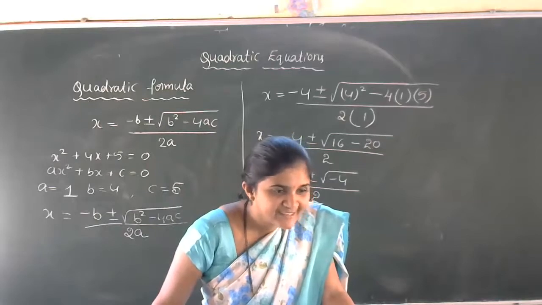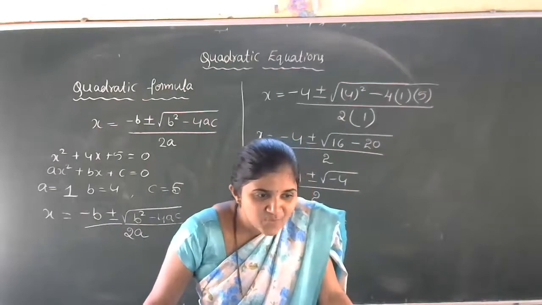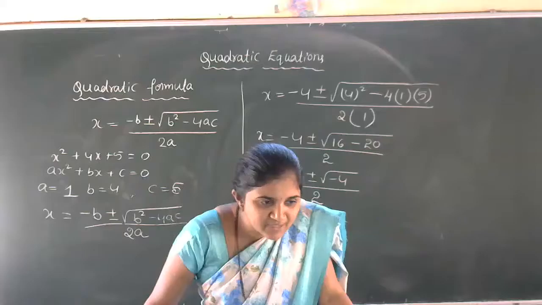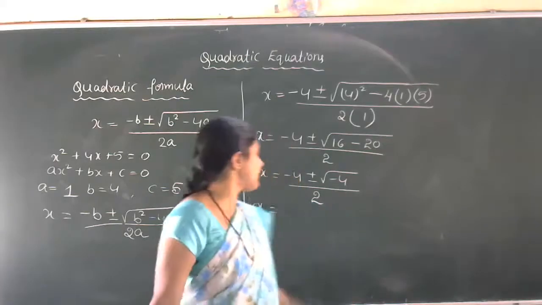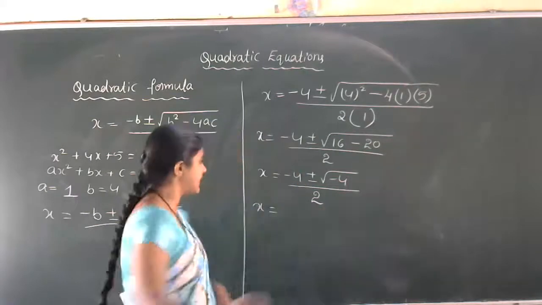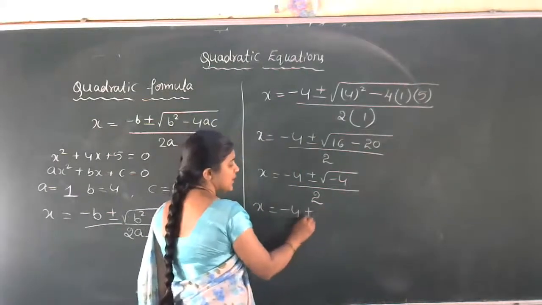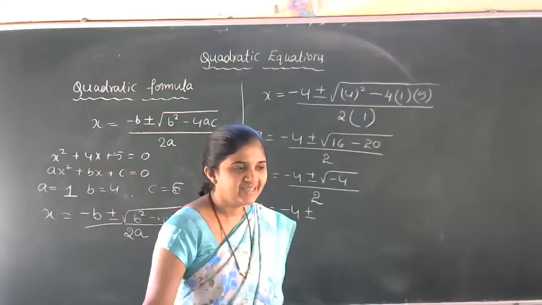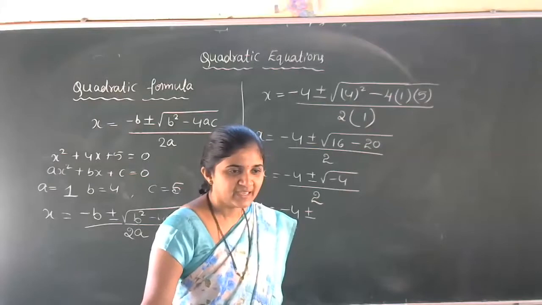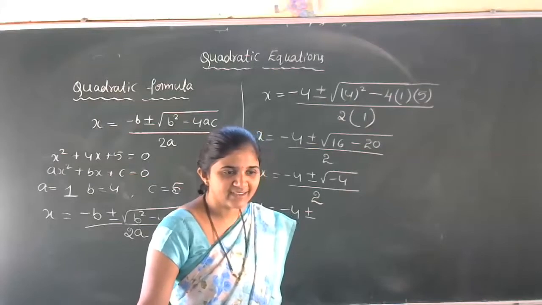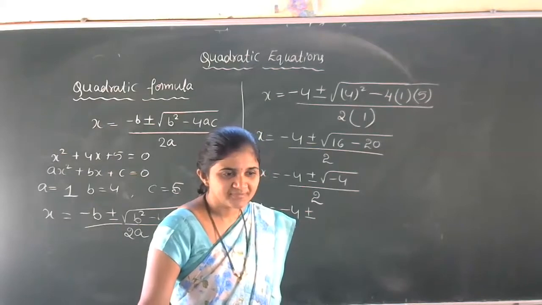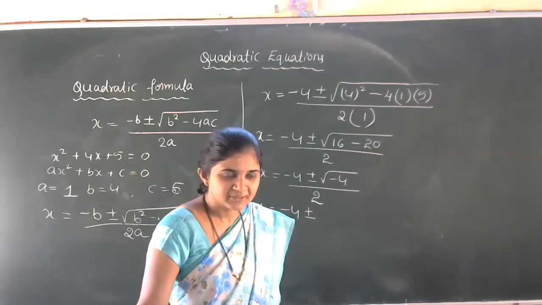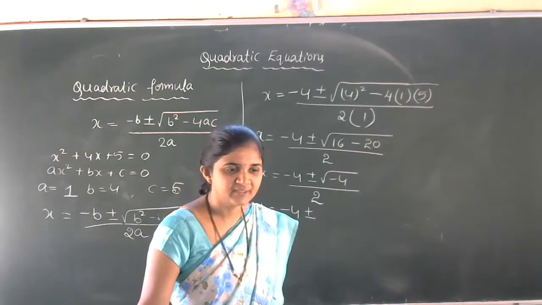Yes, Soumya Hegde. What is that? Minus 4. Okay, square root of minus 4. Then what is the next step? Minus 4 plus or minus, what result will you get? Square root of minus 4. Yes, Anvit, raise your hand. Shaman is saying minus 2. Square root of minus 4.